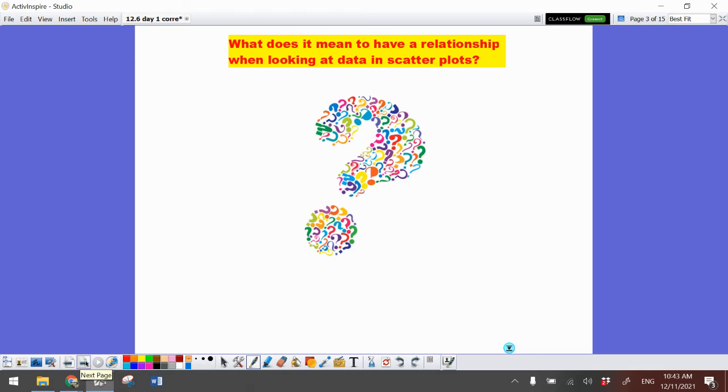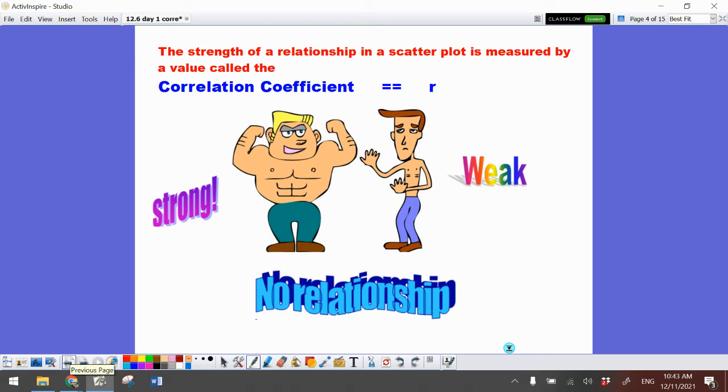All right. Now, when we are talking about correlation coefficients, that is written or labeled with the letter R. They're either strong relationships or weak relationships or there is no relationship. Sometimes they are going to be kind of medium strong, medium weak, but you definitely are going to see a pattern in the scatter plot.